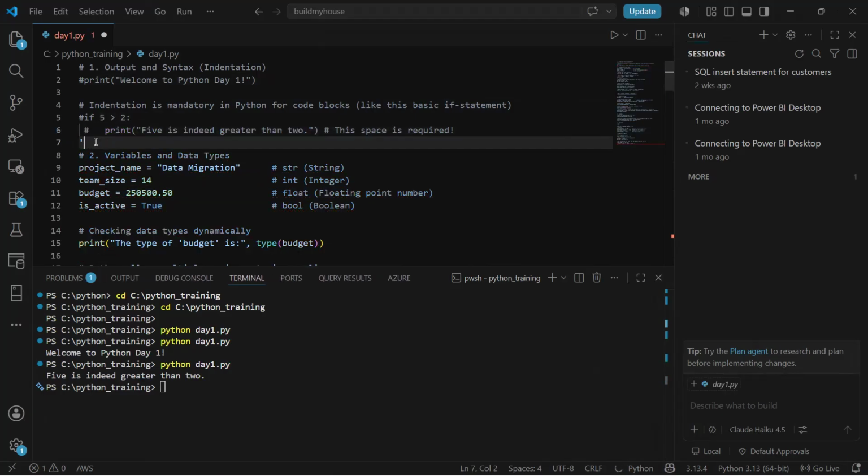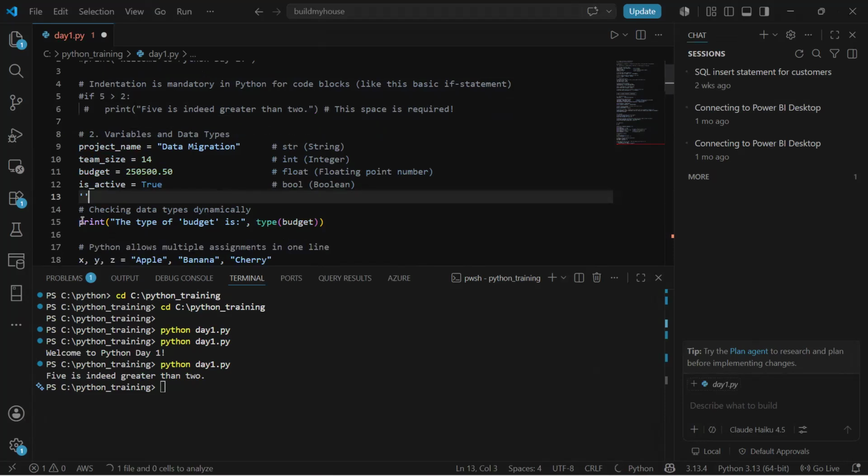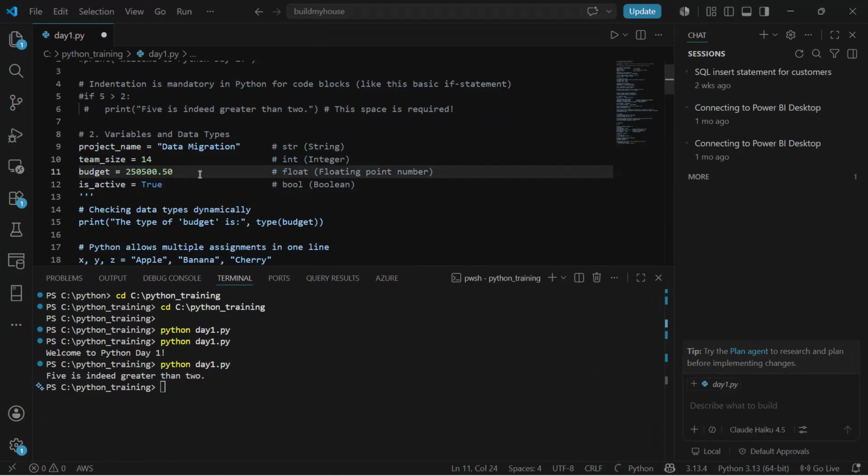Now, in our next example, we will take a look at variables and data types. For variables, as I told you, these are placeholders. Just like in any other programming language, whatever you understand of the concept of a variable, it's something very similar in Python as well.